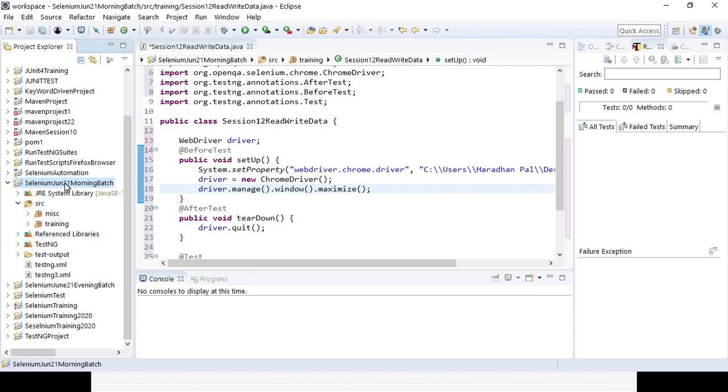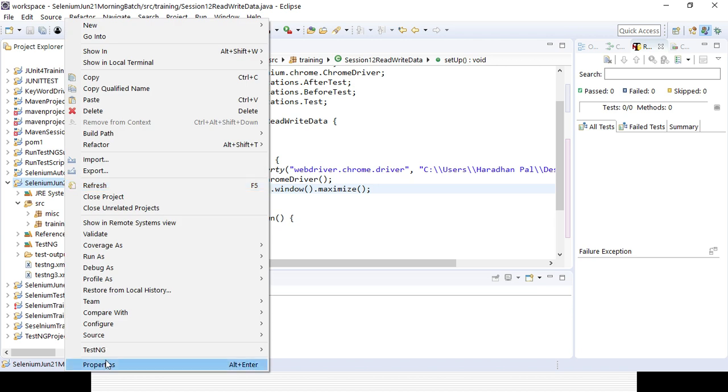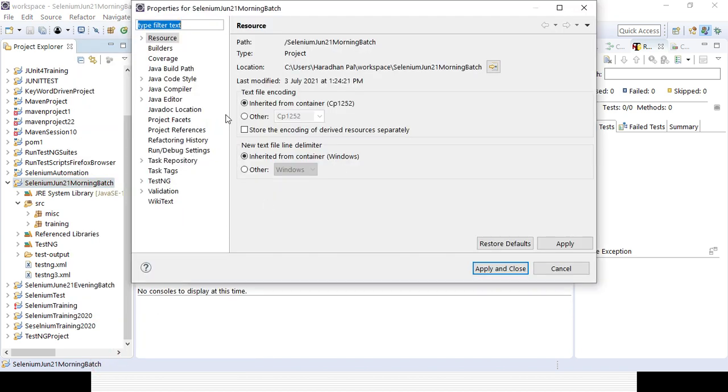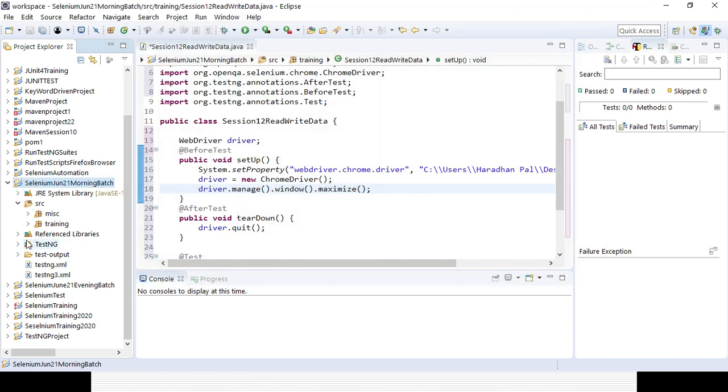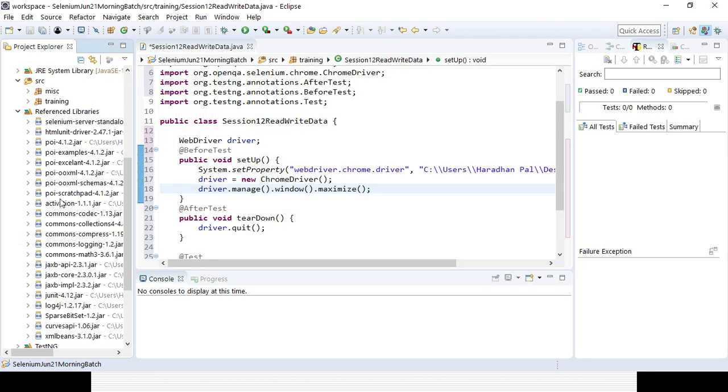If we right click here and go to the properties, this is the path, and if we expand our referenced libraries, you can find all the jar files associated, the POI related jar files, then your Selenium jar file, the XML jar file, the log4j jar file, along with that the TestNG project is already there.